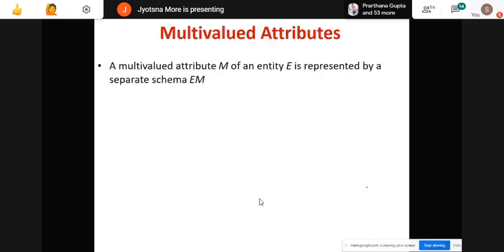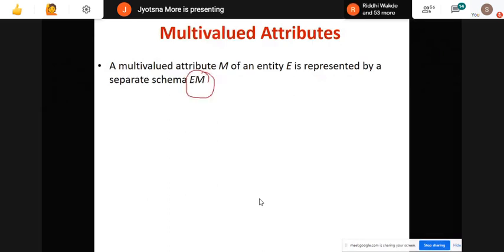So this multi-valued attribute will not be added into your strong entity set, that is my employee, right? So employee will not have my multi-valued attribute as one of the columns. It will be represented as EM. You can see here EM: entity and multi-valued attribute.